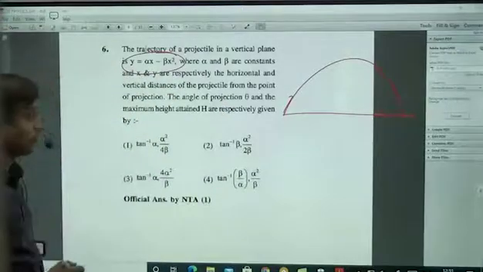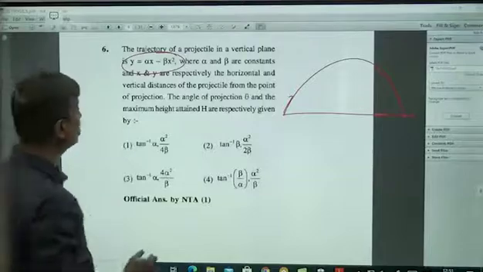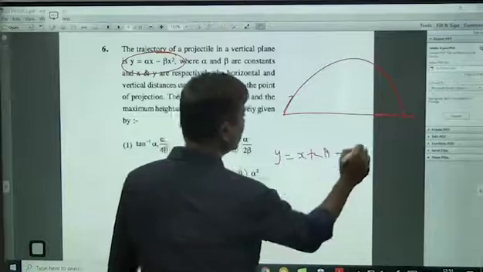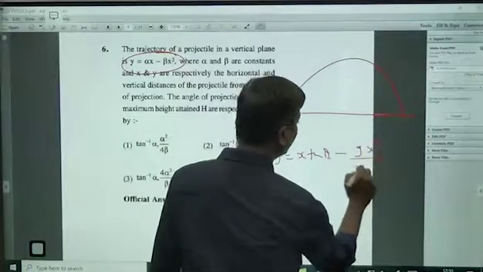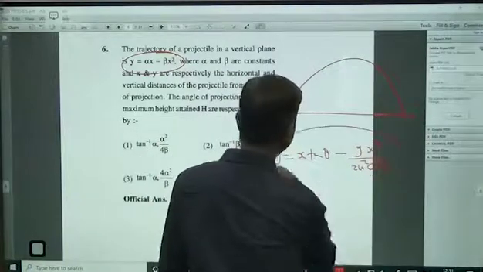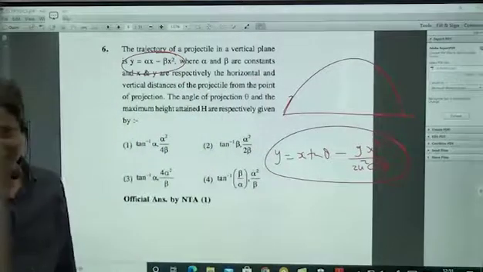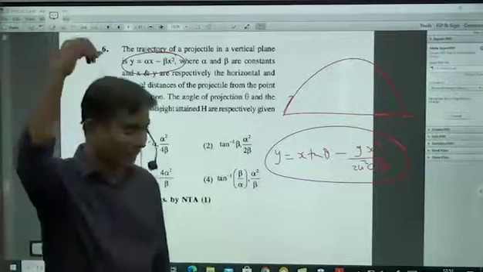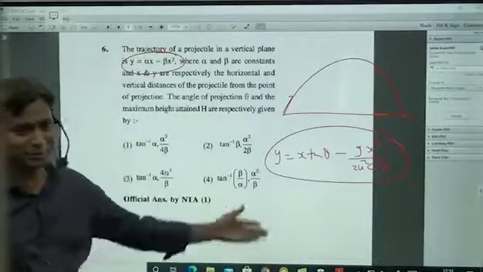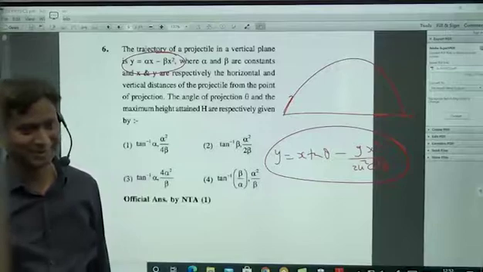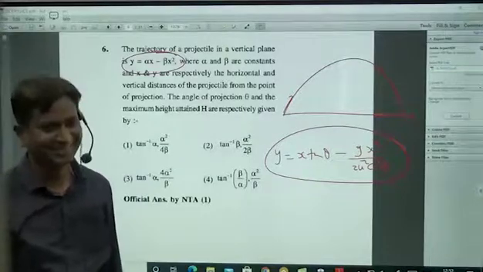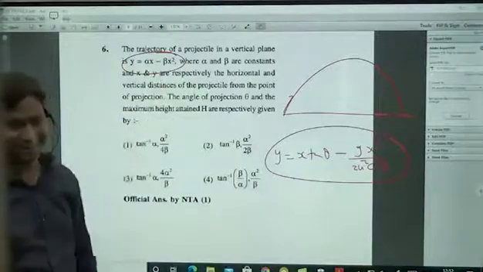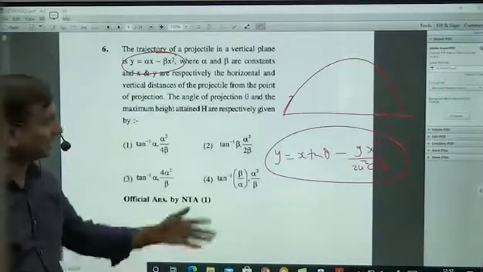And if you try to compare this with our standard equation, x tan theta minus g x square by 2u square cos square theta, actually this is a formula, but I don't think so many of you will remember this. Generally we don't remember, correct or not? In the projectile class, at that time we will remember, but at this stage generally we don't. Then what should you do? We don't remember, so immediately how to make it? Something we have to do to get the answer.